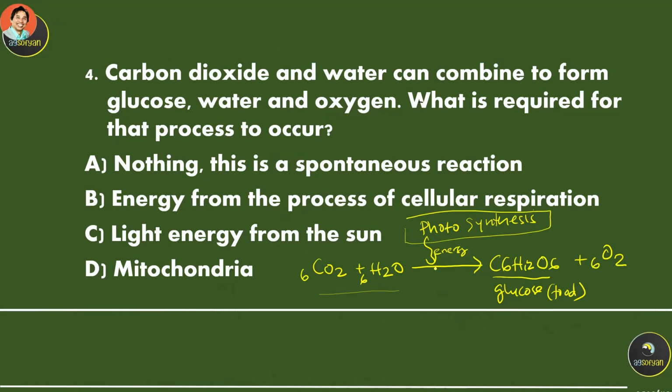Based on this information, you know this reaction is called photosynthesis. So what is required for that process to occur? The light energy from the sun. That's what is required for photosynthesis.